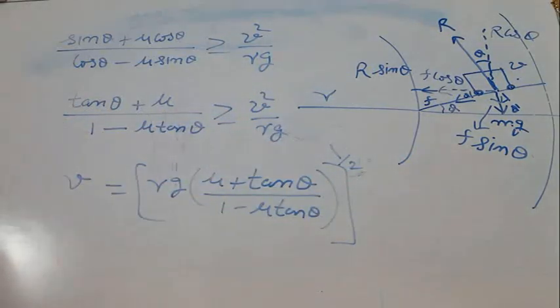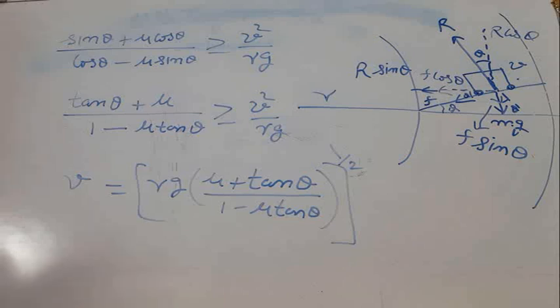So if there is a banked track, then the vehicle will move with this velocity. That will be the maximum velocity with which it can move in that circular track safely. Now what is the benefit? We have seen in the previous case when there was no banking, if mu was 0, velocity was 0.